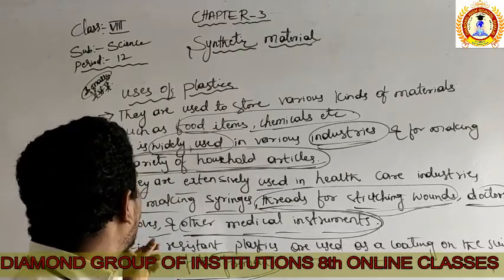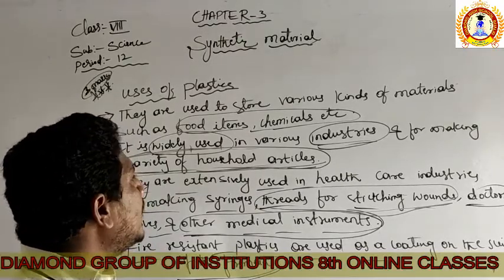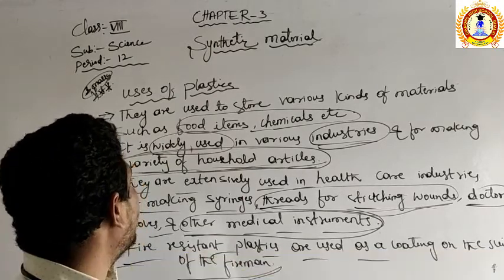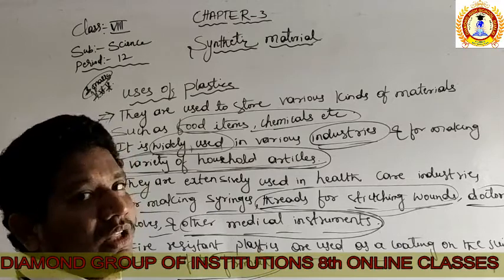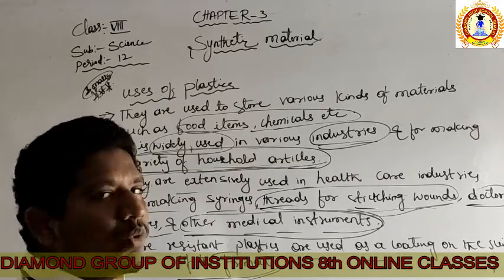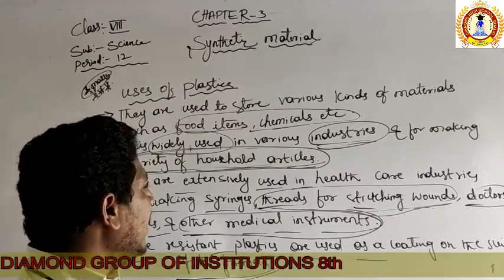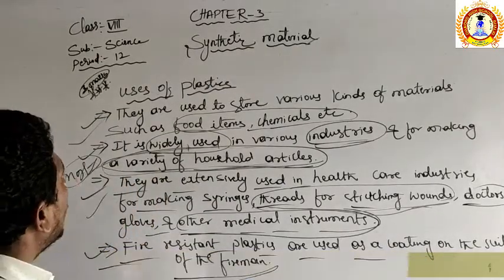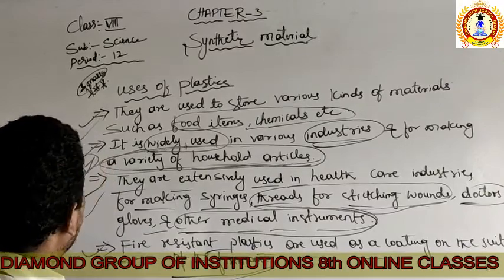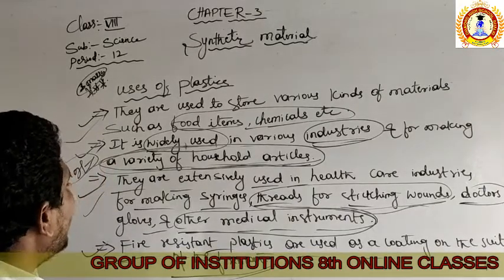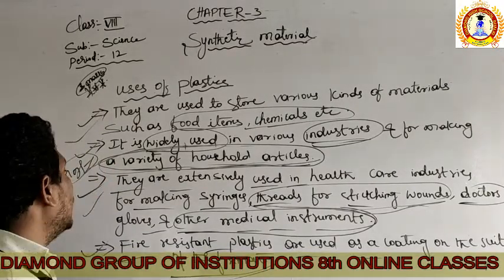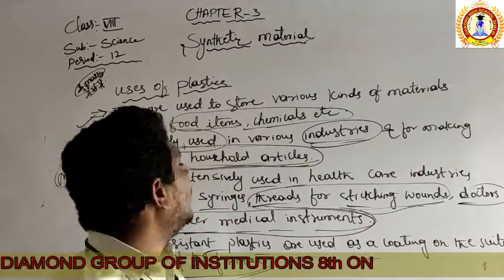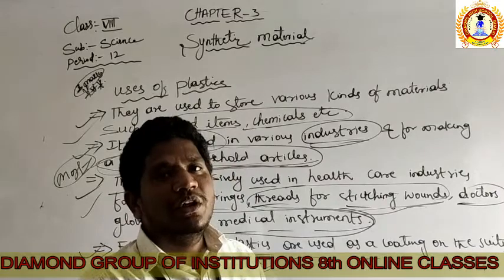Okay. Then the third is they are extensively used in the health sector. That is very important for industries. So for making the syringes, the threads for stitching the wounds, the doctor hand gloves, and even many more like medical instruments, they all are made up of plastics only. Then the fourth is they are used as fire resistance plastic for giving the suits for the fireman. So these are the 4 applications of the plastics.